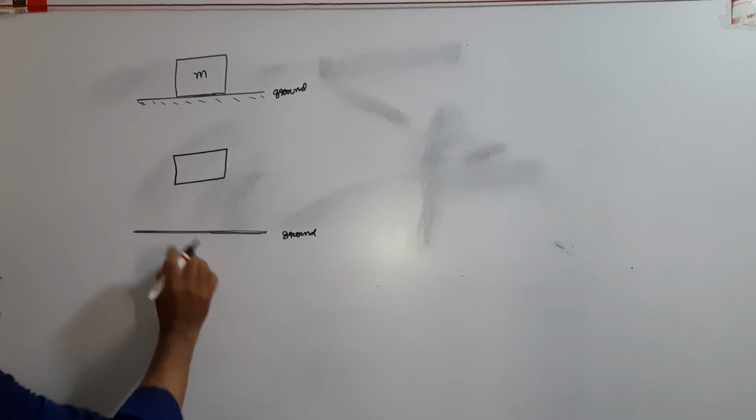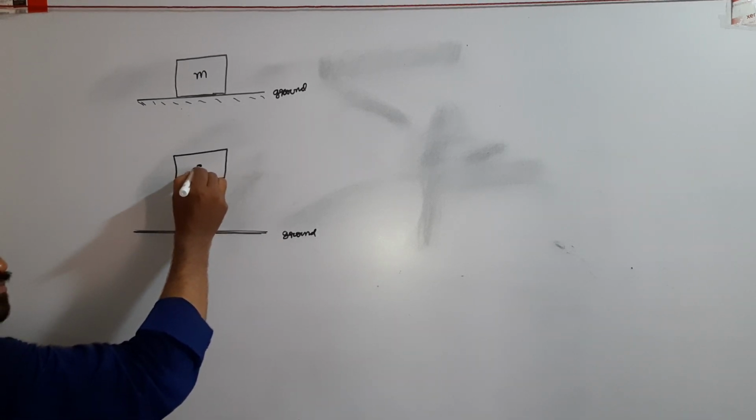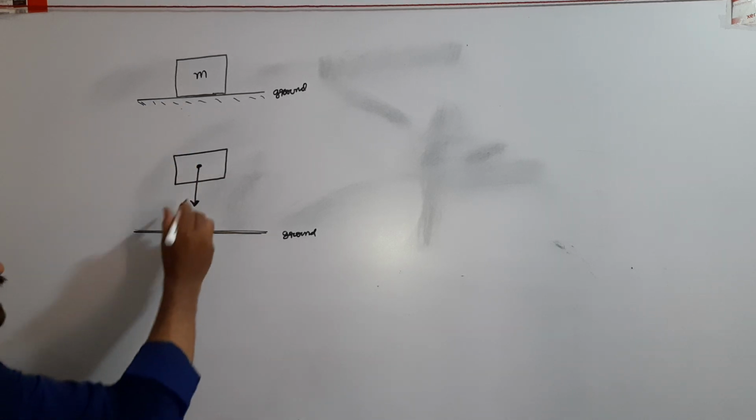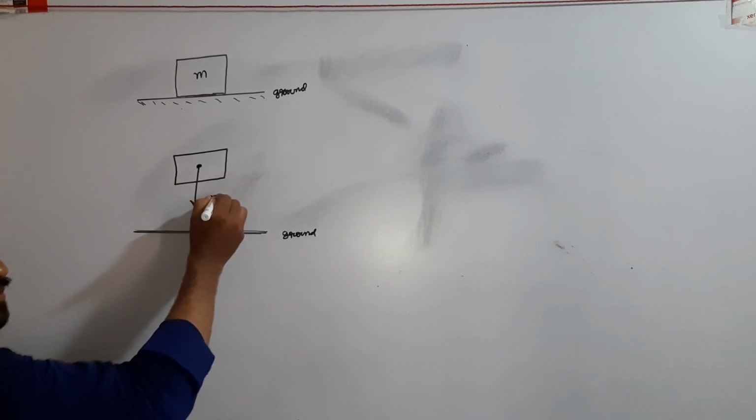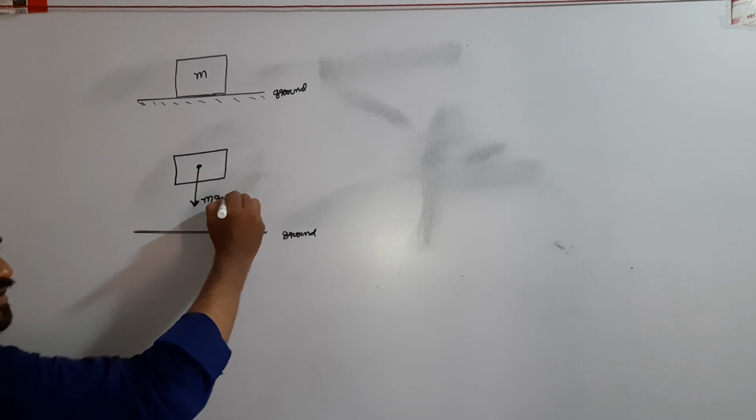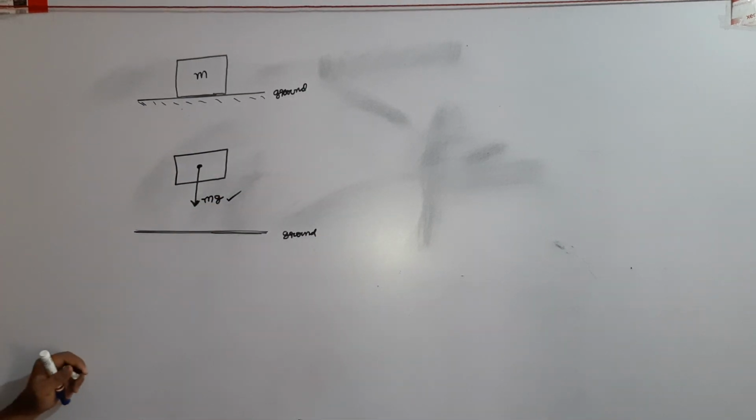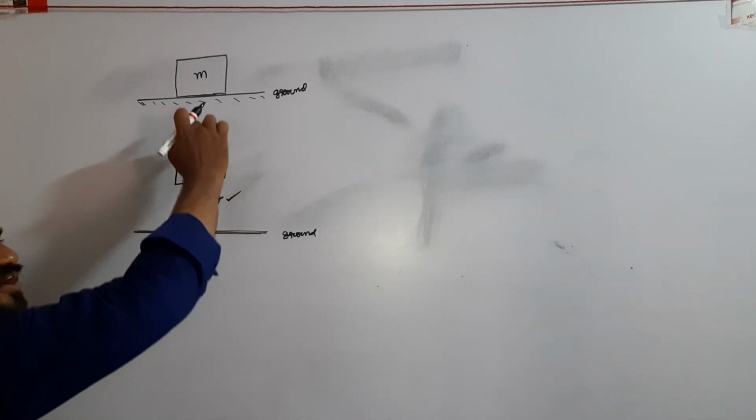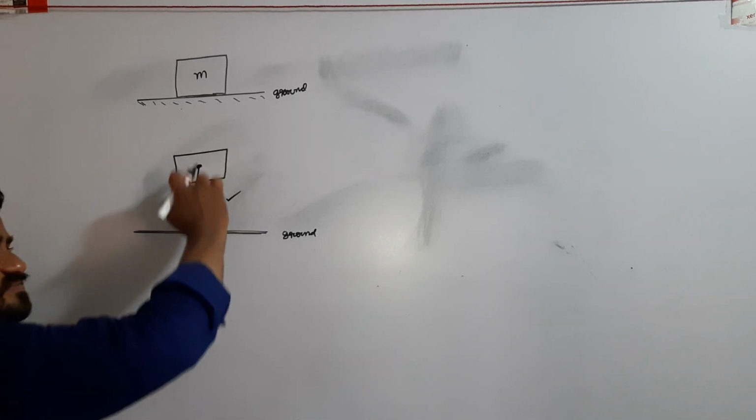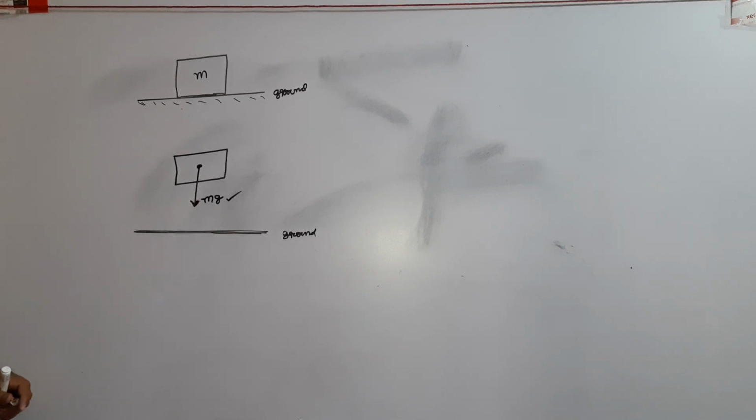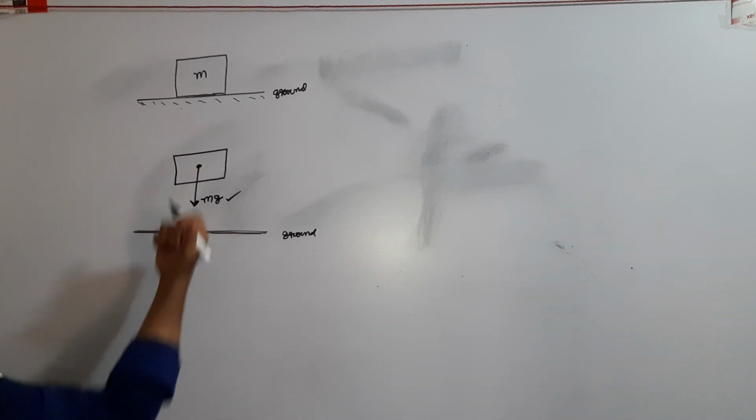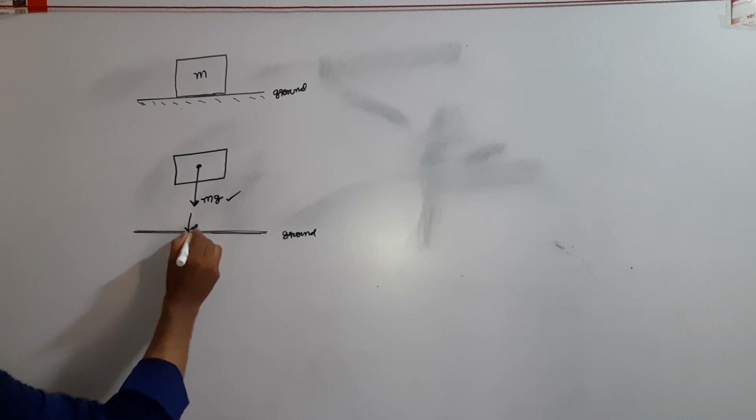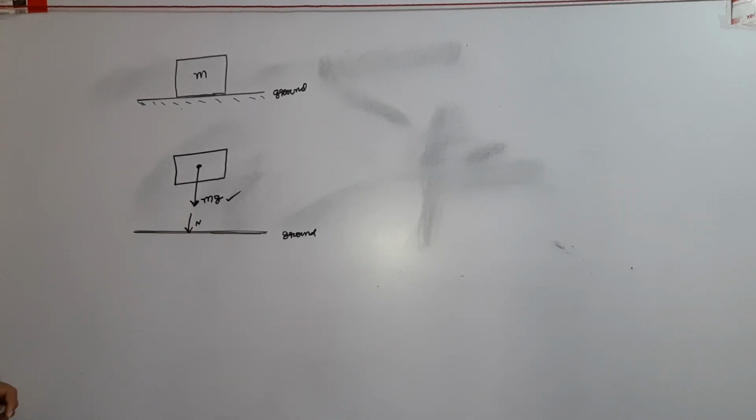See, we know the earth pulls the massive body towards its center by means of some gravitational force. That gravitational force acting on the body is called its weight. The weight of the body is downwards, expressed as mg. Because of the gravitational force acting on the body, it presses the ground with some force.